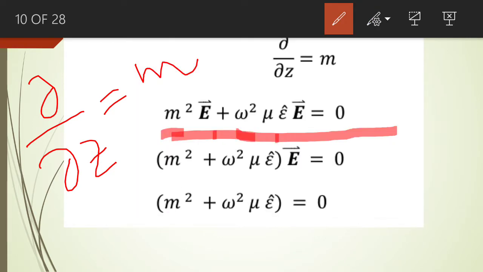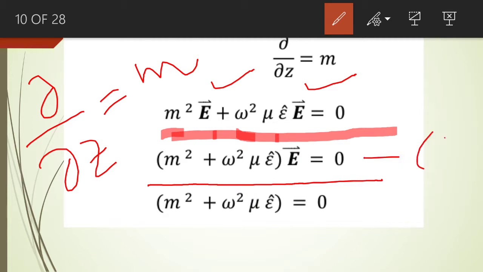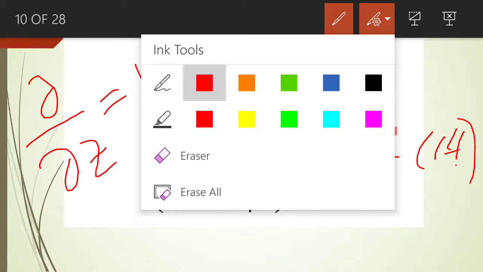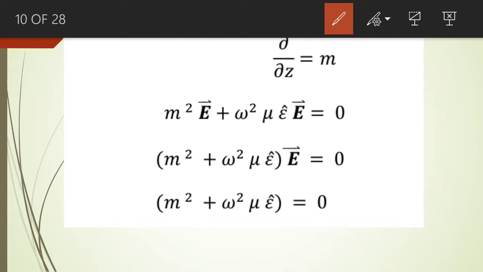If we rearrange this equation, you see the electric field intensity in this equation is a common quantity. So we treat it as a common quantity. We have (γ² + ω²με̂) multiplied by the phasor value of E, which is equal to 0. Let me call it equation number 14. So this equation number 14 says that the product of two terms is basically equal to 0.